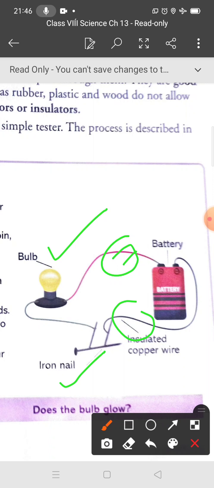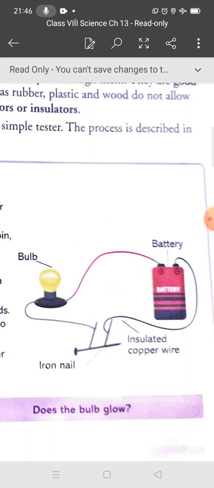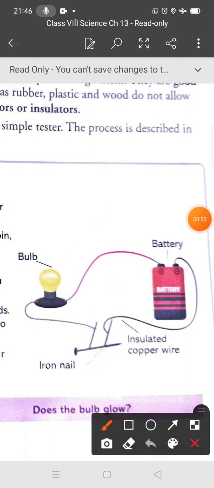There is a table. So again, make the tester by connecting the bulb. First of all, connect the bulb with the battery. You can see this positive terminal and this negative terminal. So first you attach this. Again I am explaining. Take a bulb and attach this bulb with the copper wire to a battery.